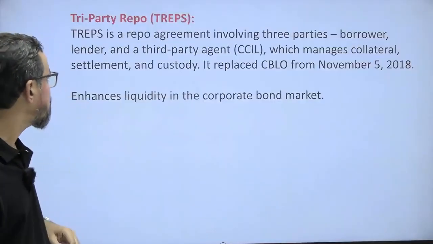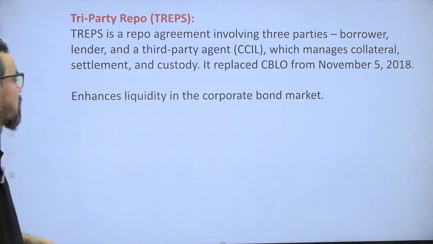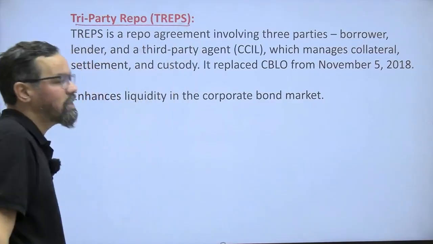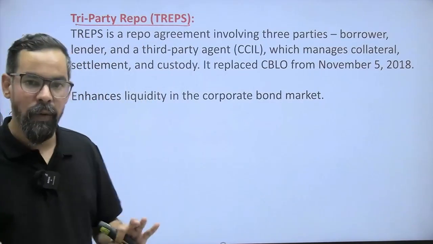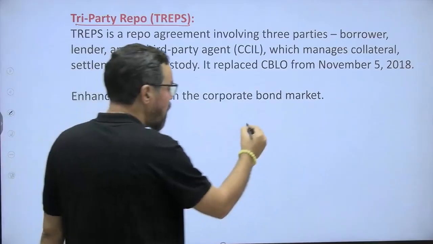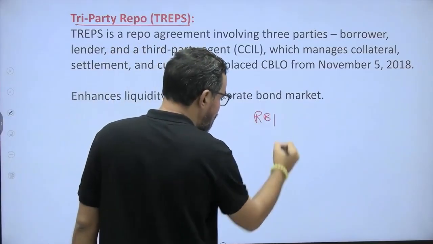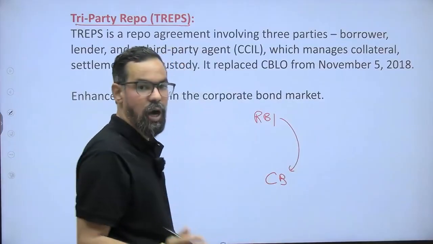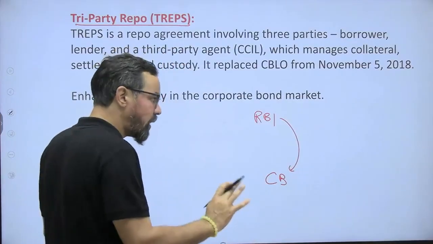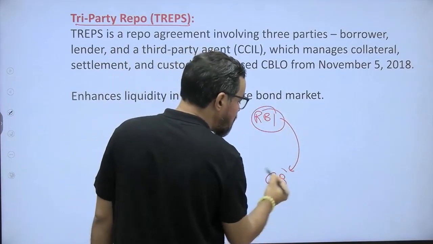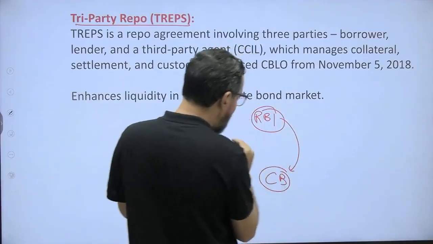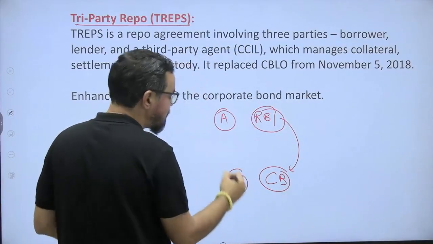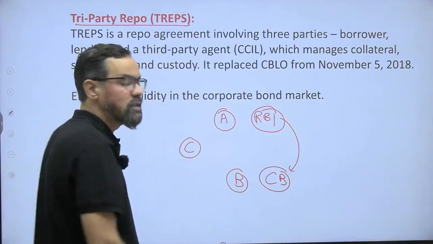Next one, tri-party repo. Tri-party repo is similar to repo agreements. Like in case of repo, RBI gives loan to commercial banks. Okay? So it is a repo transaction for 90 days. Now in case of tri-party repo, what is the sequence? Okay? One party is giving a loan to another party, and this arrangement is done by some third party.